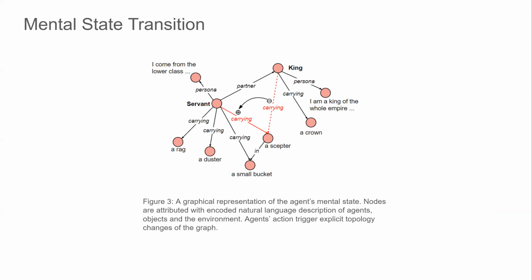The mind model is proposed to depict the agent's belief about the underlying state of the text world. A graphical representation of the mental state is proposed, as illustrated in Figure 3. Nodes in the graph represent the involved agents and persona descriptions, objects, their affordances, and setting descriptions, which will change as the game setting switches. The relational edges between these nodes describe the state of mind, and the mental state is updated with observed dialogue history or actions.